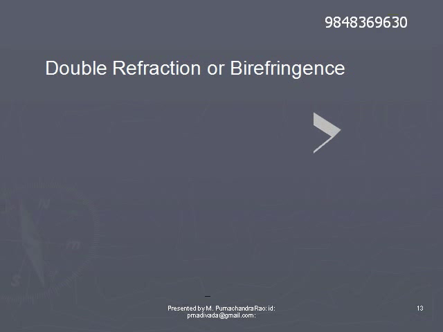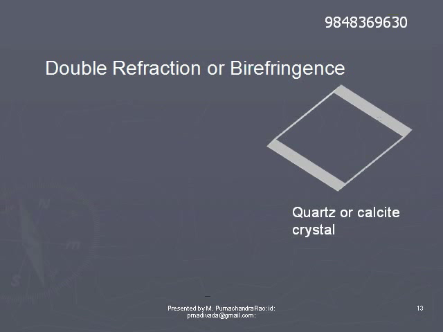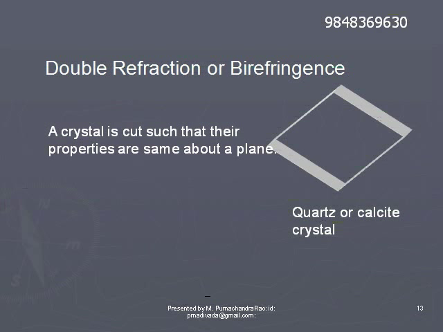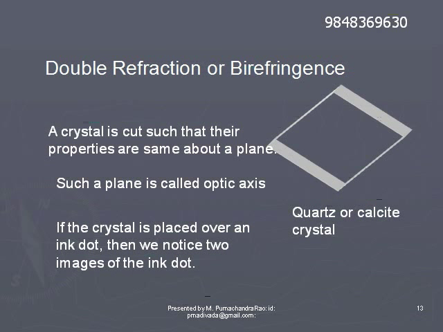Double refraction or birefringence. Let us take a crystal, either made of quartz or calcite. Crystals will be cut such that their properties are symmetrical about a plane. About a plane, the properties of this crystal are symmetrical. Such a plane is termed the optic axis.